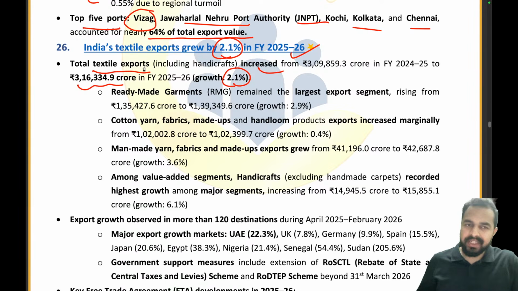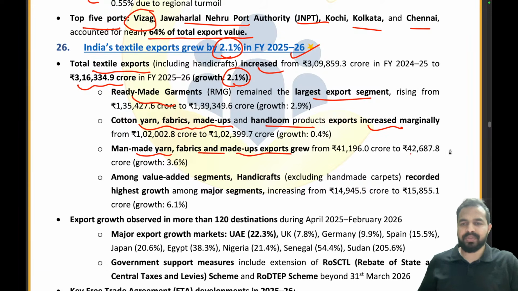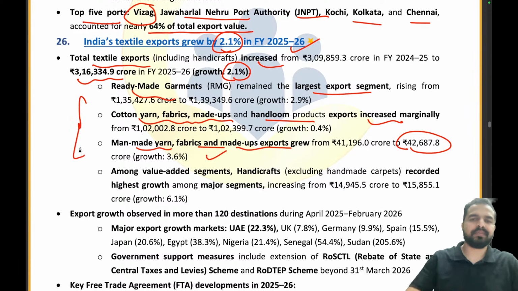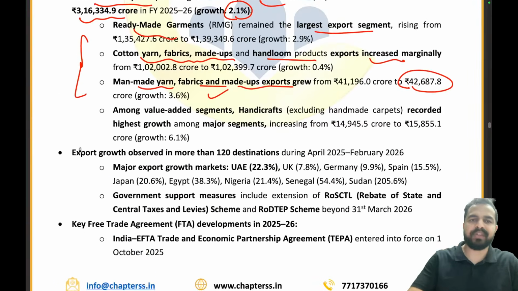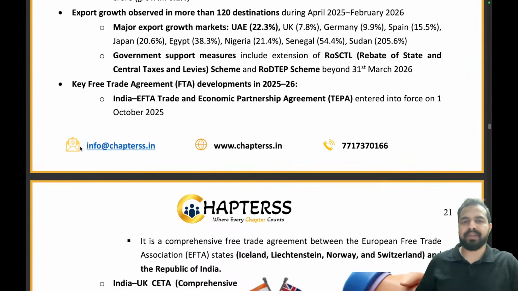So total textile exports has reached the value of 3,16,334.9 crores and seeing a growth of 2.1%. The ready-made garment remained the largest export segment. Cotton yarn fabrics, made-ups, handloom products exports increased marginally. Man-made yarn fabrics and made-ups exports grew to 42,687.8 crores. So that's all from here. Remember the value 3,16,000 crores, or we can say 3.16 lakh crores with a growth rate of 2.1%.